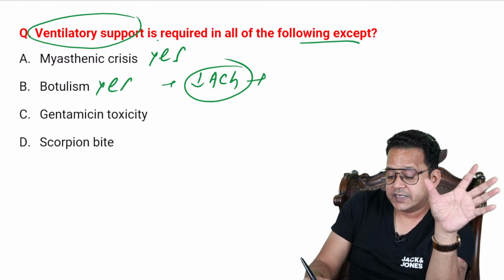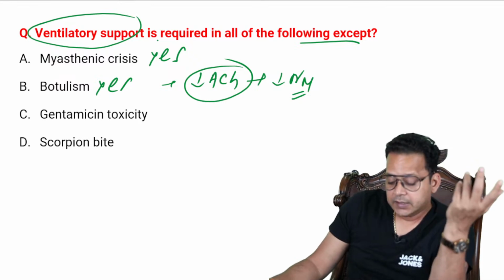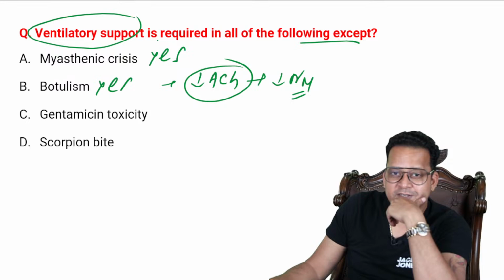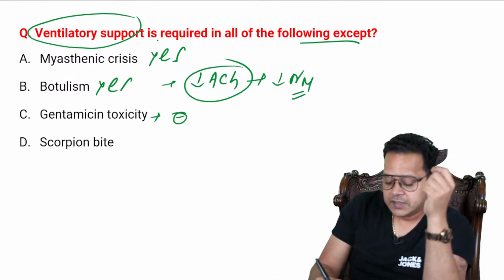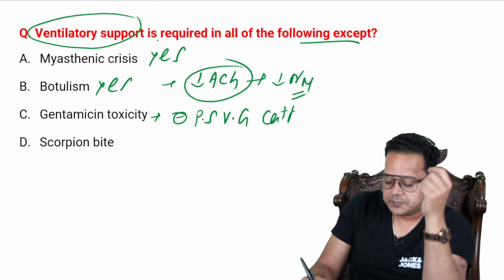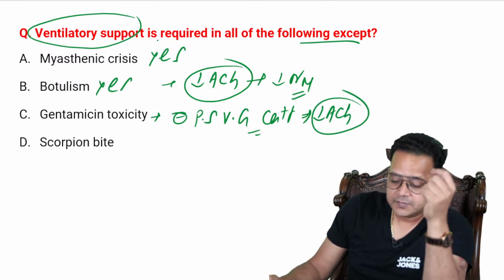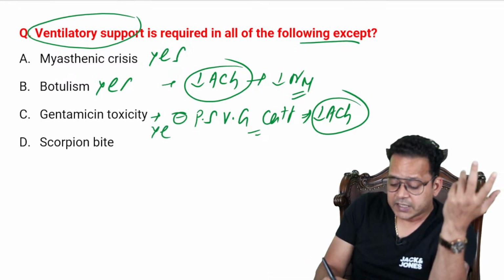So decreased ACH means decreased stimulation of NM receptor, right? So myasthenic crisis can cause, botulism can cause. Gentamicin toxicity. Now see, gentamicin inhibits the presynaptic voltage-gated calcium channels, and that also decreases release of acetylcholine. So yes, even gentamicin toxicity.